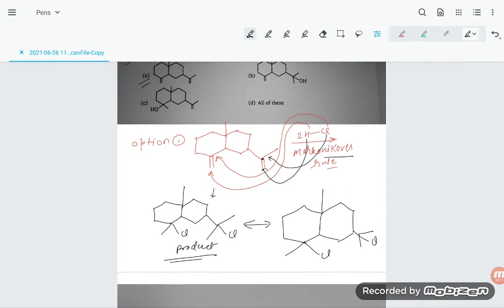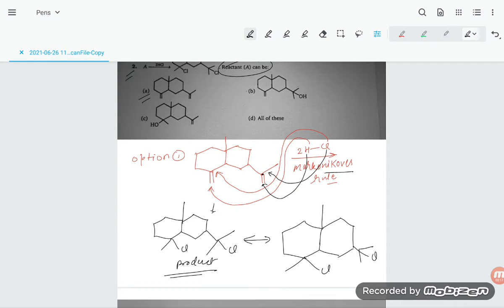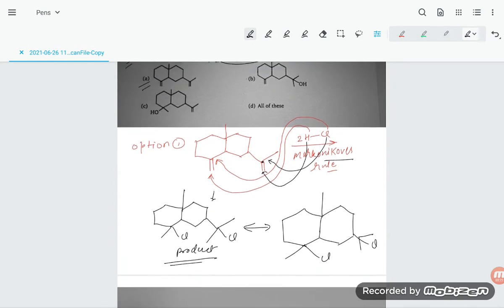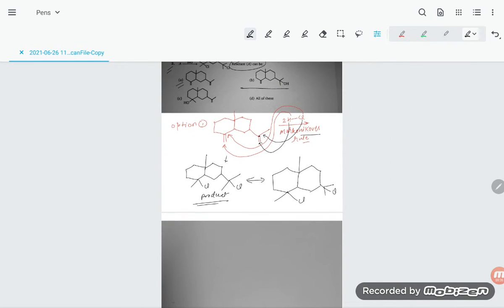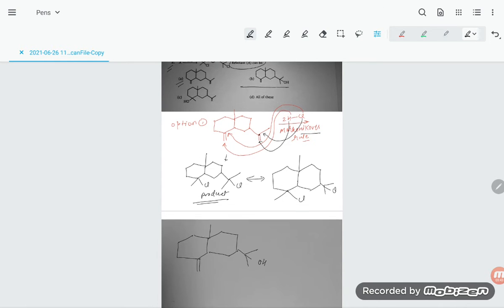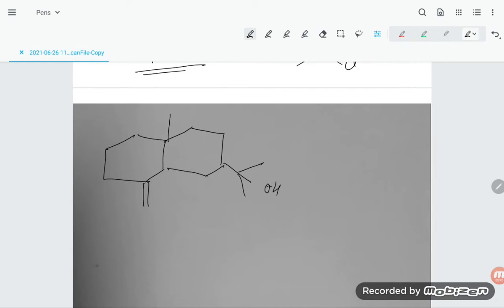If you are checking option B, students, let me put it out. If you see this option, the tab is small, so here a double bond is there, and a similar type of product is appearing. Here is OH.